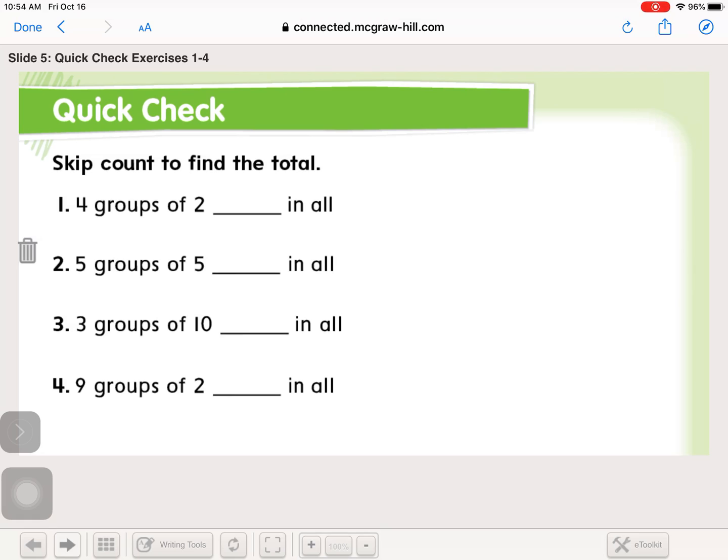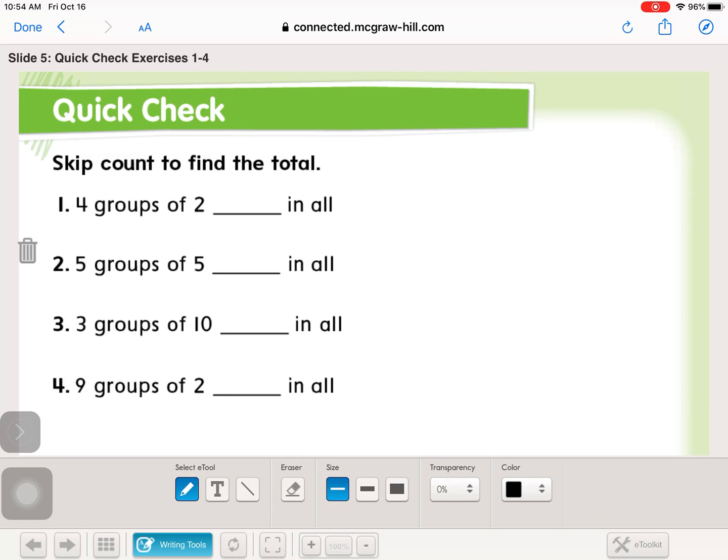So let's do a quick check here. We're going to skip count to find our totals. So it says 4 groups of 2 in all. So I'm going to draw 4 groups here. 1, 2, 3, 4. That way I know when to stop. And then it's groups of 2. So I need to count by 2s to find the total. So 2, 4, 6, 8. So 4 groups of 2 equals 8.